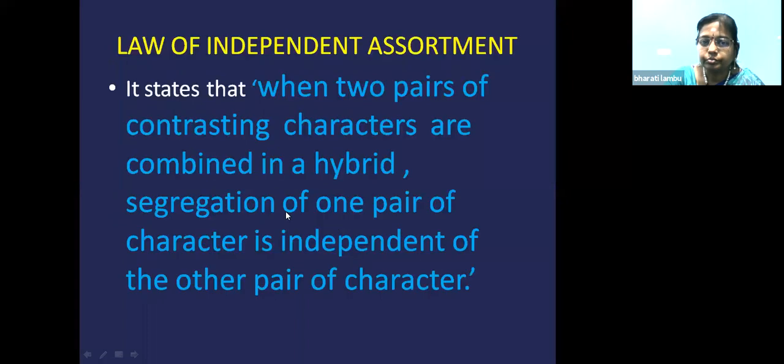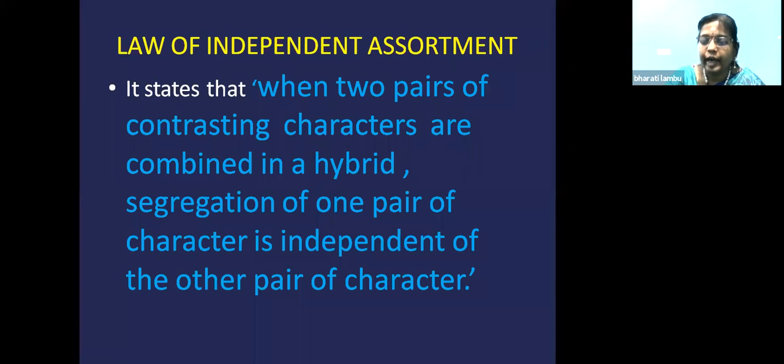The law of independent assortment has been given by Mendel depending upon this dihybrid cross. What did he say? He said that 2 pairs of contrasting characters are taken, that is the shape of the seed and the color of the seed.